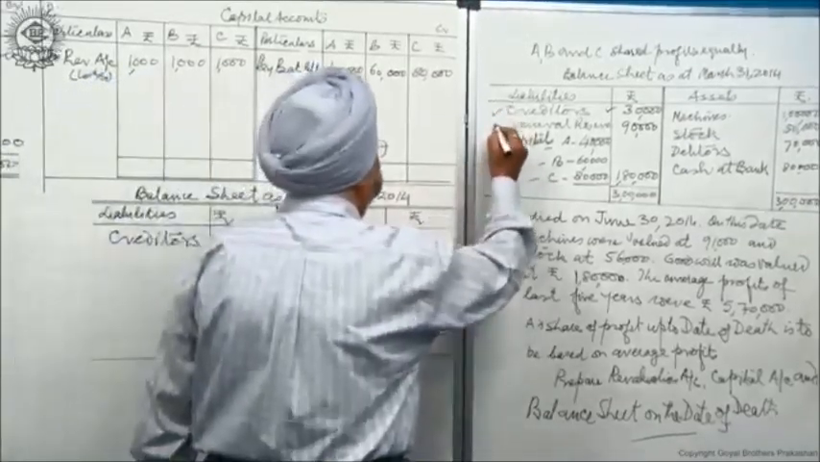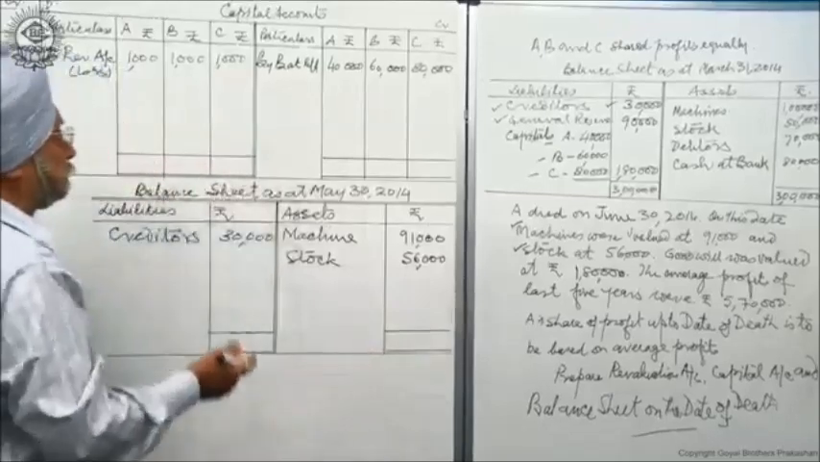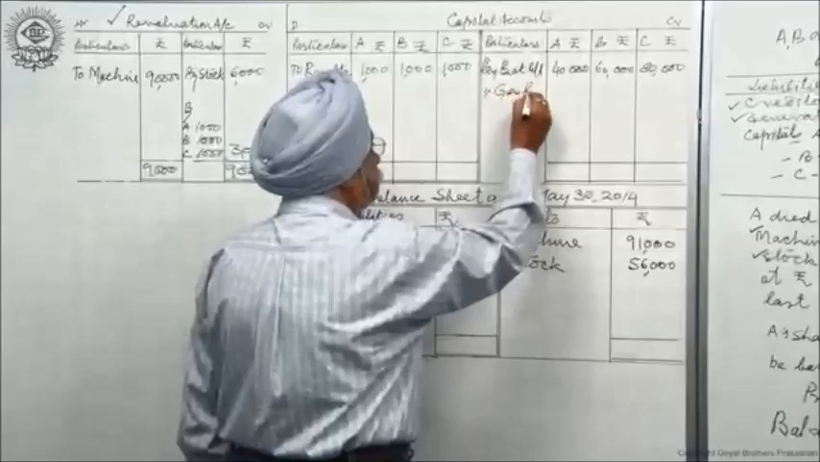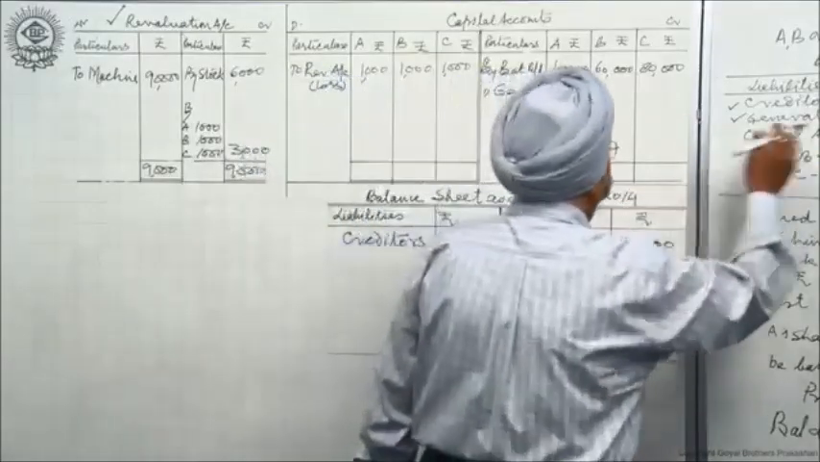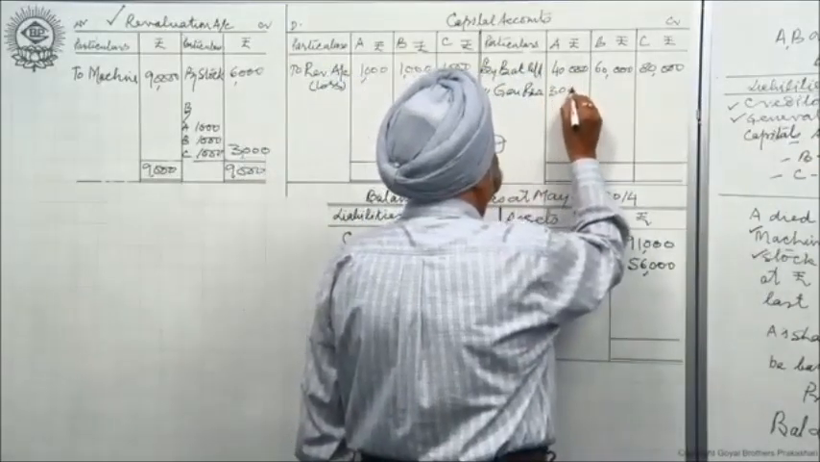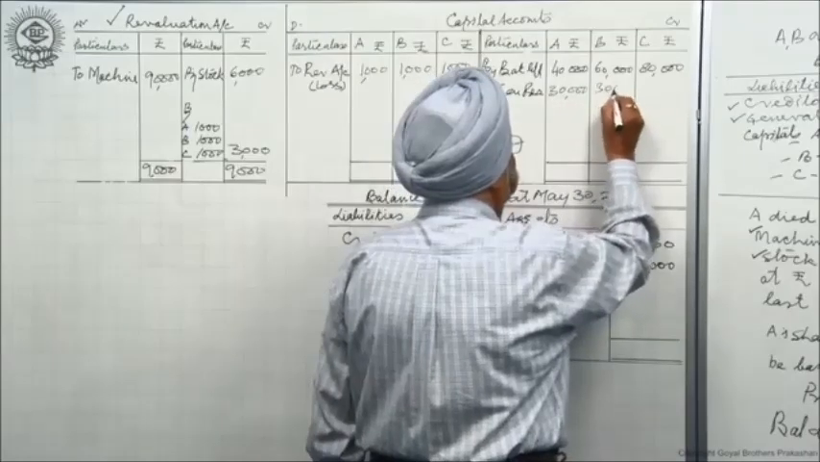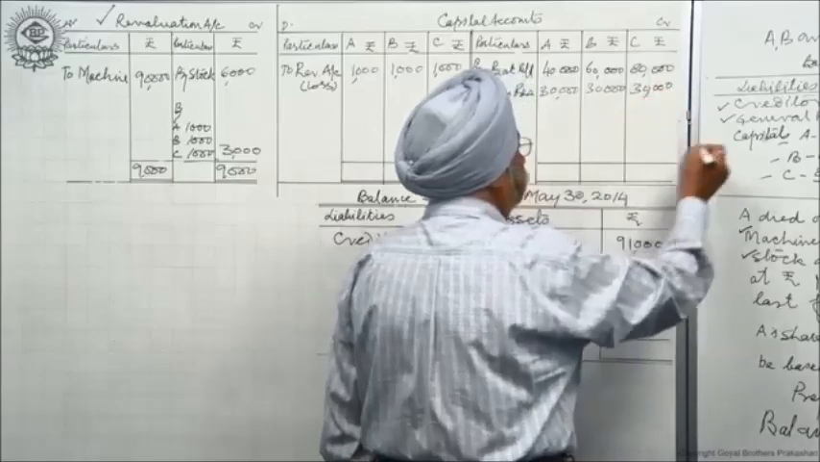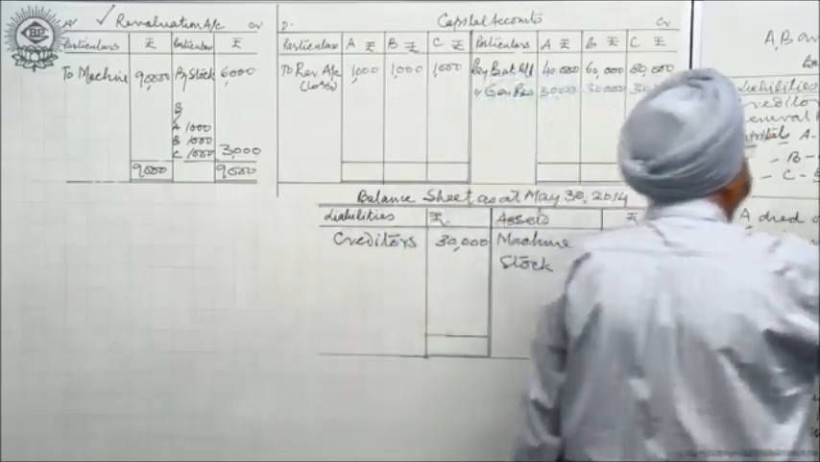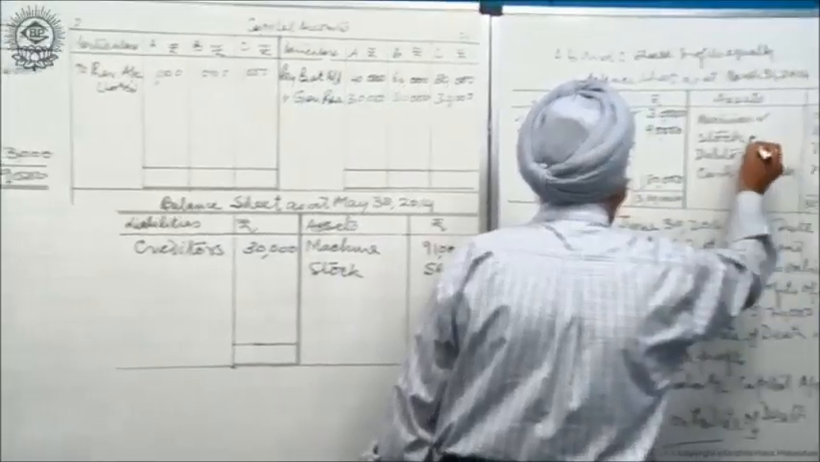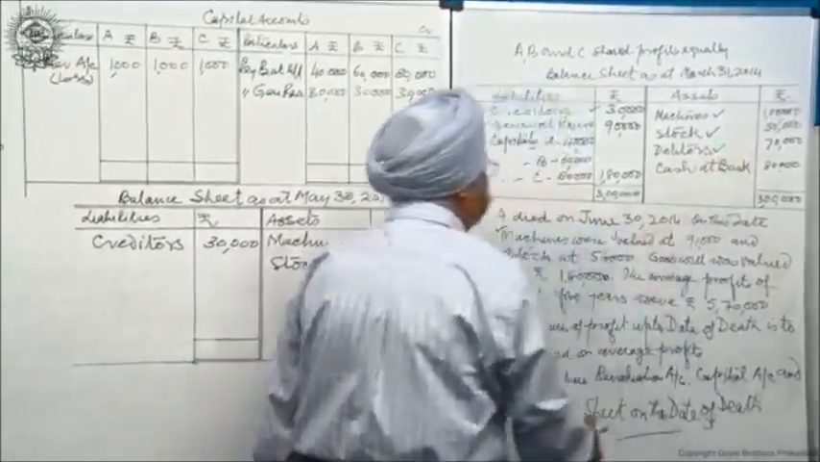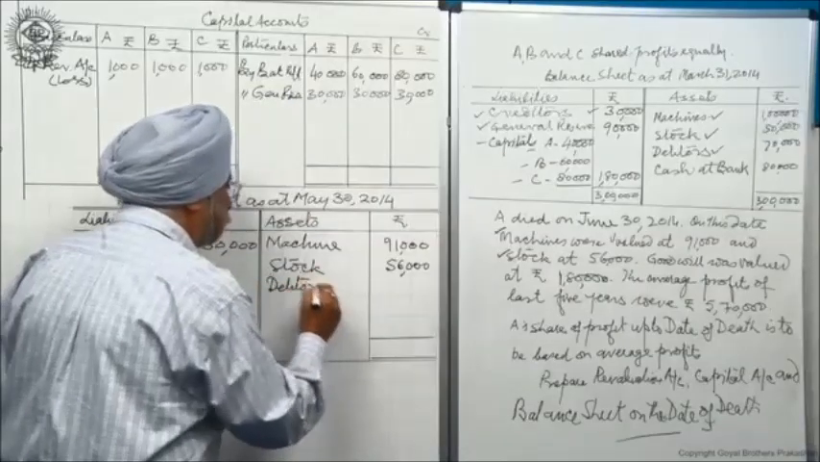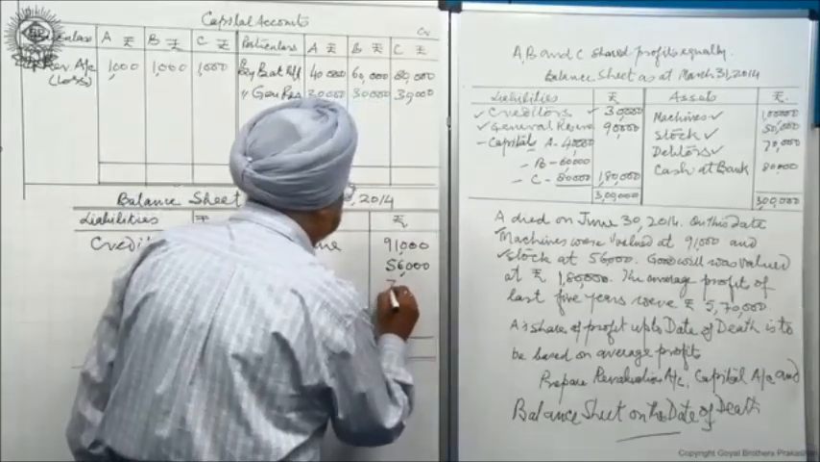General reserve. General reserve will go to all the partners. These are the partners. General reserve will be credited to them. How much is it? 90,000. Equally 30,000, 30,000 and 30,000. So journals are, this has been done. On this side, machine has already been written in the balance sheet. Debtors, there's no adjustment. So I take the debtors as it is here. Debtors are 70,000.